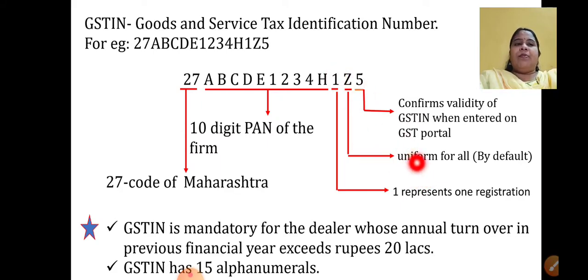The Z is the same, uniform for all by default, and 5 confirms your validity when you enter this number in the GST portal. Okay, so this is all about GSTIN you should know. Make a note of all these important points.